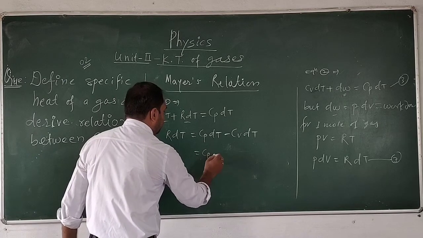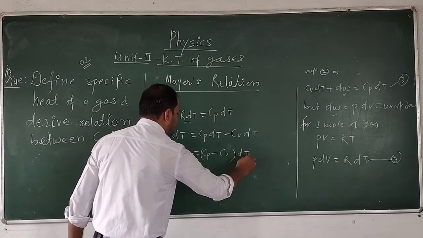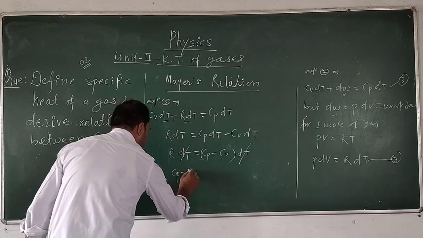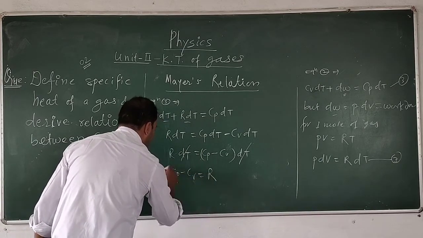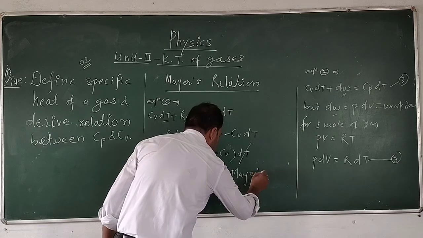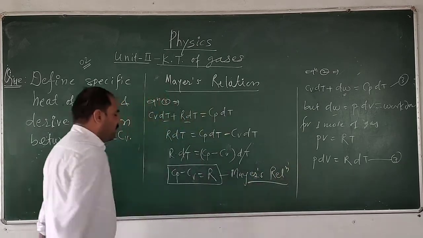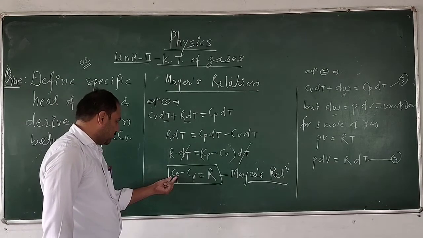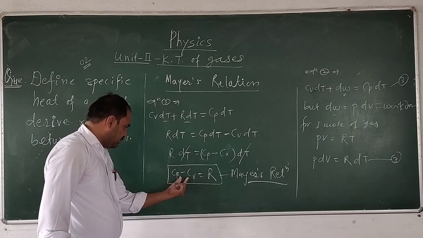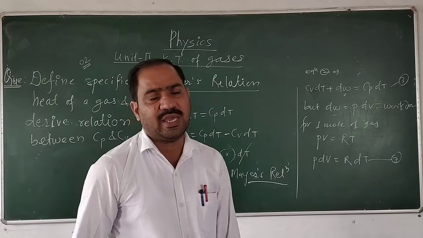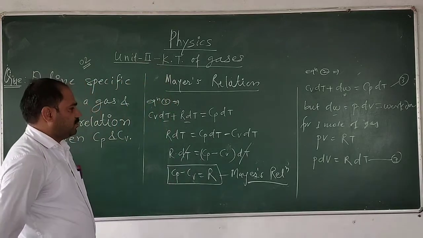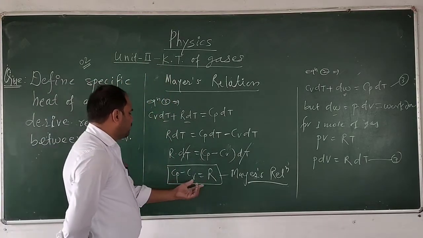Therefore (Cp minus Cv) dT equals R dT, and dT cancels, so Cp minus Cv is equal to R. This is called Mayer's relation. Mayer's relation means that the difference between the specific heat at constant pressure and the specific heat at constant volume, Cp minus Cv, is equal to R, the universal gas constant, 8.31 J per mole per Kelvin.